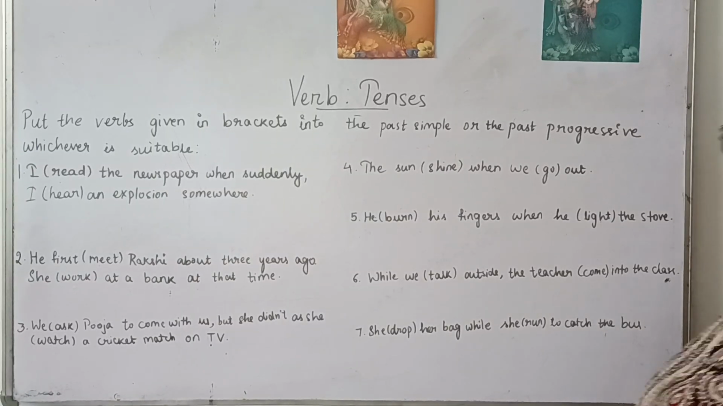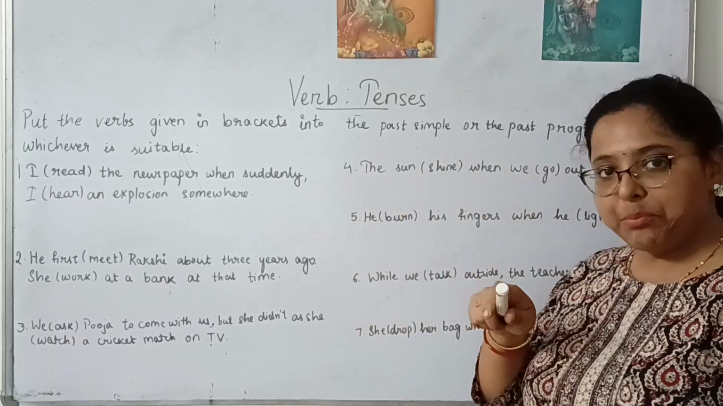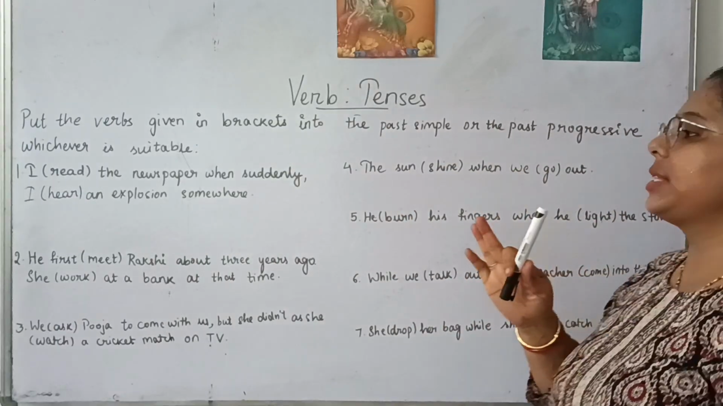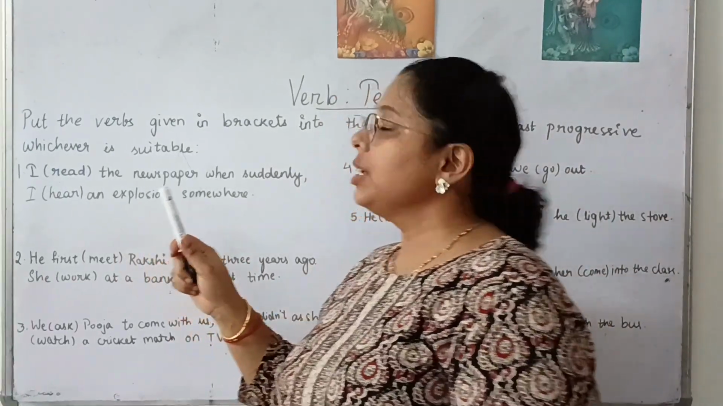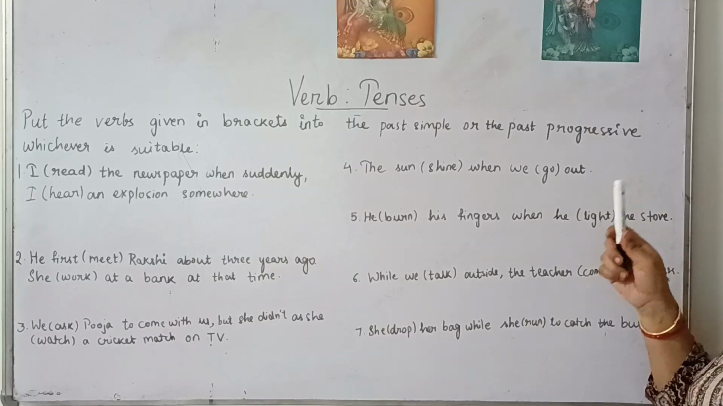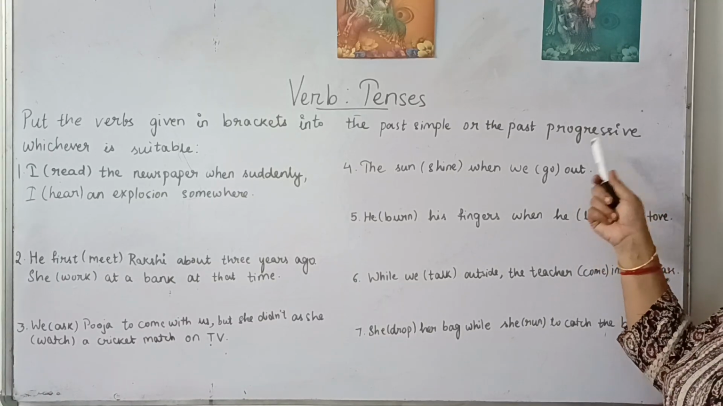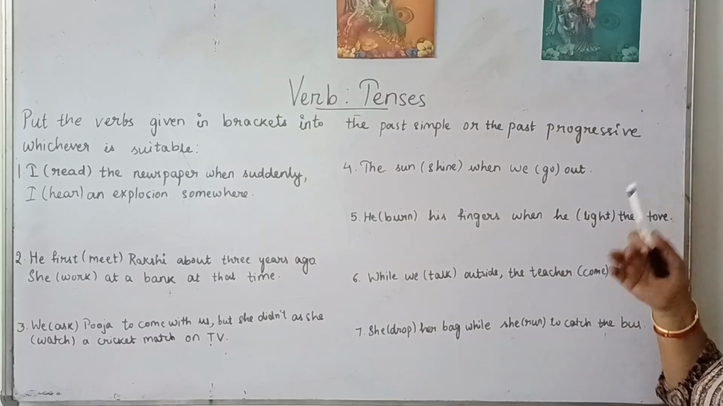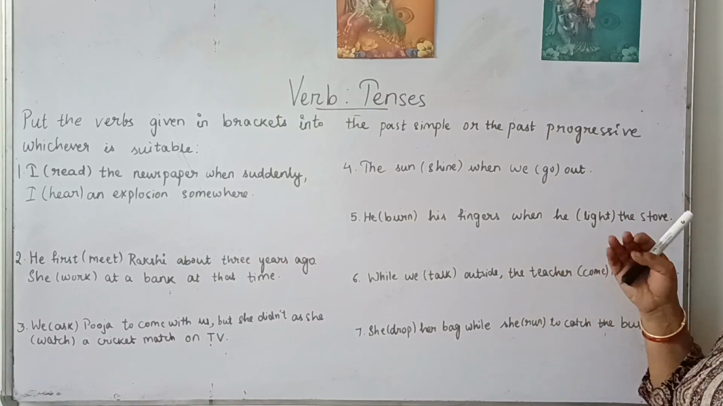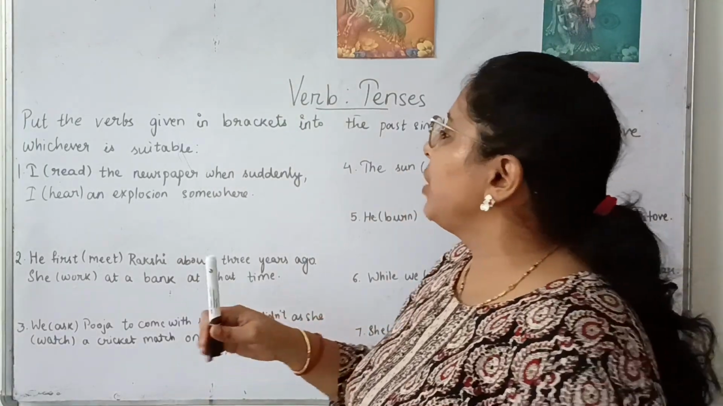So our next question here is: put the verbs given in brackets into past simple or the past progressive, whichever is suitable based on the question. So number one question will be past simple and past progressive. Progressive means using the verb was or were with the base form of the verb plus ing, was running, were running, like that, right? And past simple, you already know the past form of the verbs we have to use.